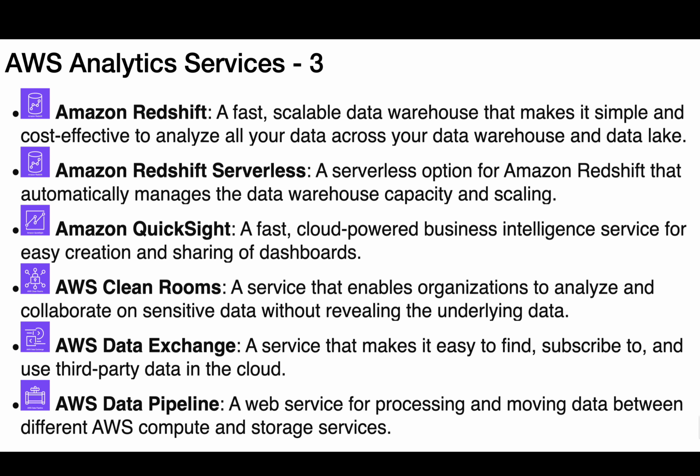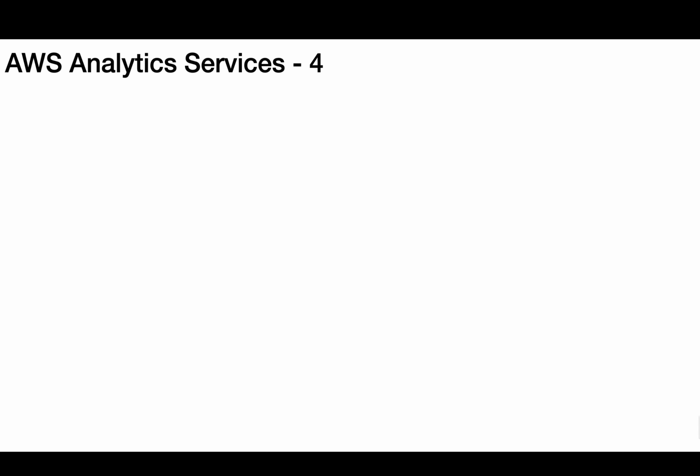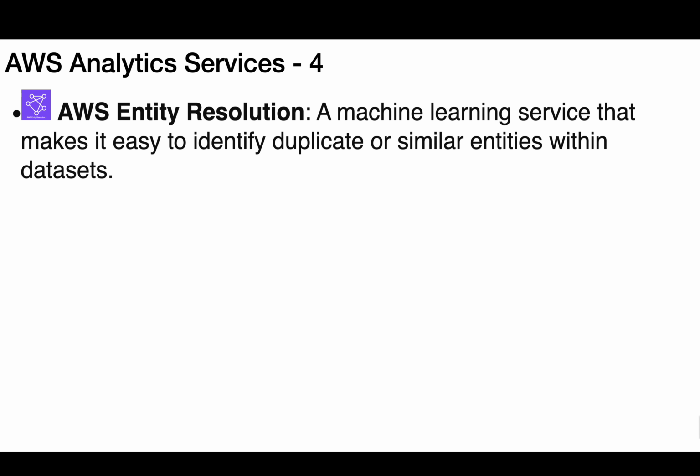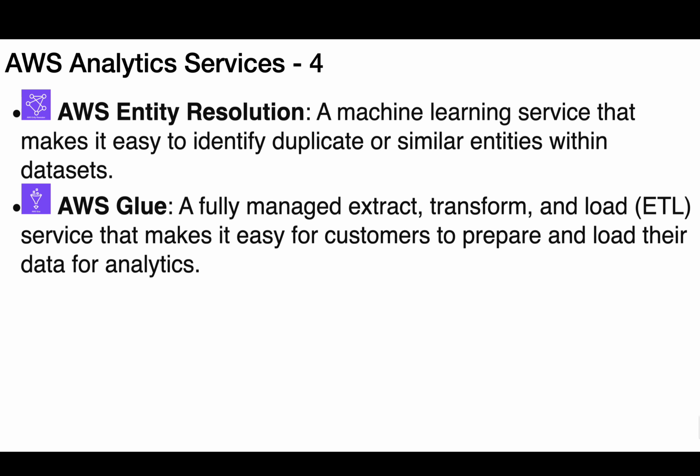AWS Data Pipeline, a web service for processing and moving data between different AWS compute and storage services. AWS Analytics Services, part 4. AWS Entity Resolution, a machine learning service that makes it easy to identify duplicate or similar entities within datasets. AWS Glue, a fully managed extract, transform, and load (ETL) service that makes it easy for customers to prepare and load their data for analytics.